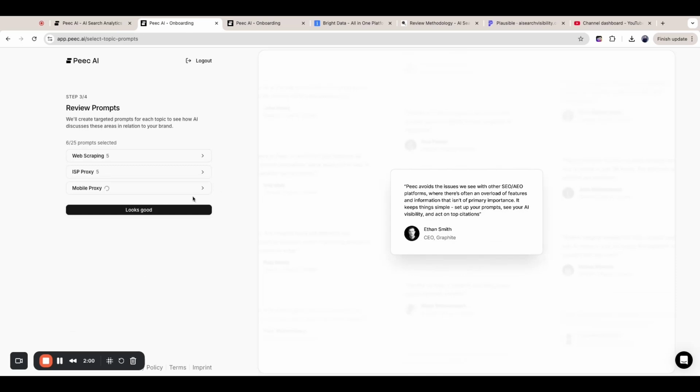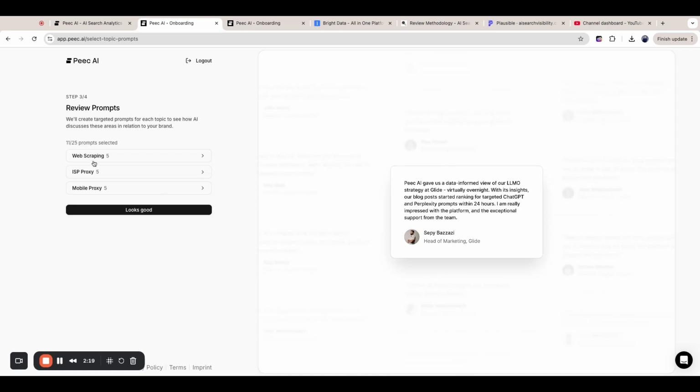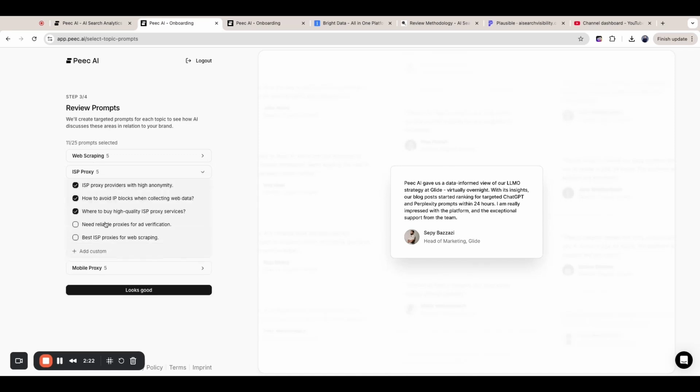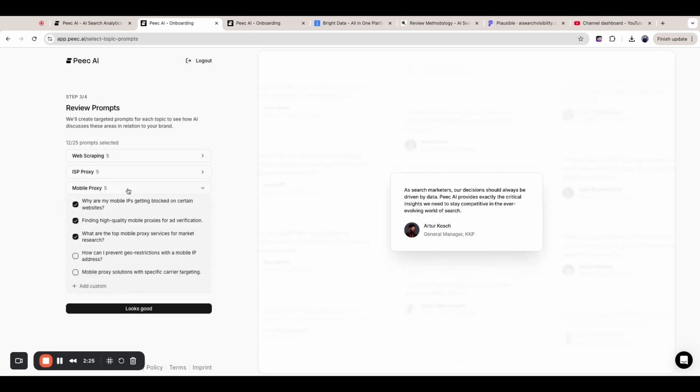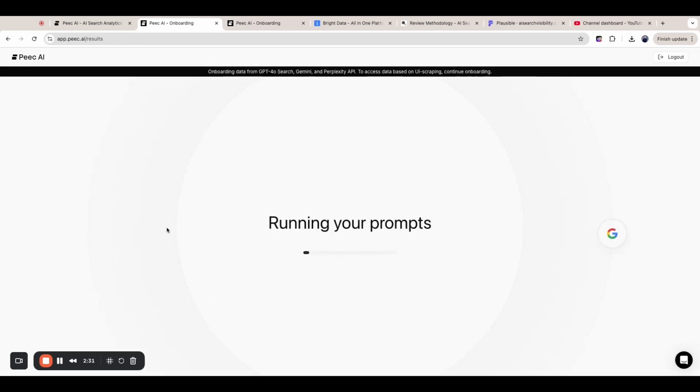All right, so it looks like it's generating some prompts now based on these topics. Oh, okay, I have to review them. Need to automate data collection from competitor sites, top data solutions. Oh, these are pretty good. Let's add these as well. So I have 25, I see. It's not bad. All right, it looks good. So we have 14 out of 25.